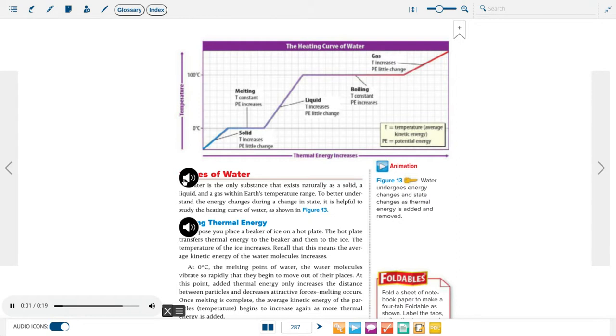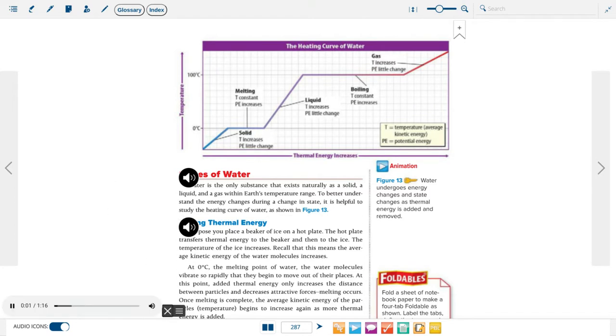States of water. Water is the only substance that exists naturally as a solid, a liquid, and a gas within Earth's temperature range. To better understand the energy changes during a change in state, it is helpful to study the heating curve of water, as shown in Figure 13.